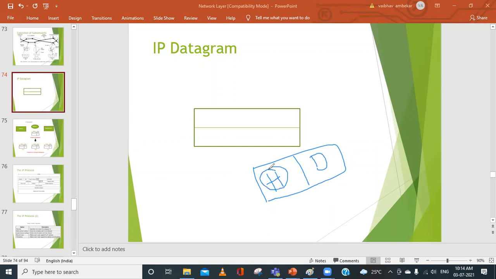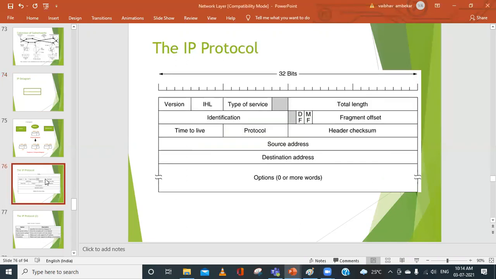Assume that you have finished with the content of the letter, that is, your data is ready, but you want to transfer it. So before you transfer it, what all do you need to know? You need to know about source address, destination address, and so on. That is what we call the header. So we are going to study the IPv4 header format, or we can say the IP protocol.